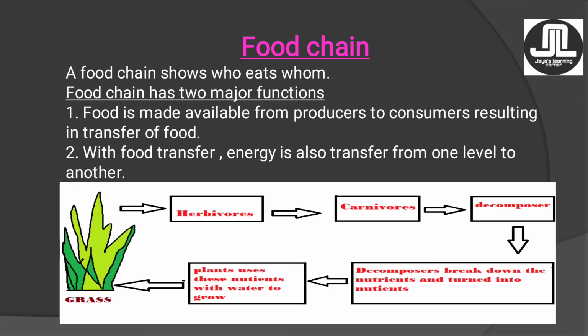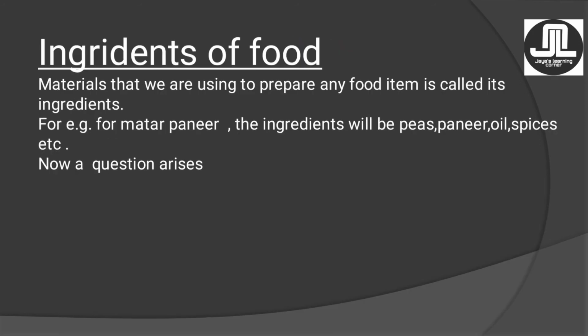Different levels of consumers are getting it, which results in the transfer of food. And when food is transferred, food energy also gets transferred. We have learned earlier that food gives us energy, and when food is transferred, similarly energy will also be transferred.